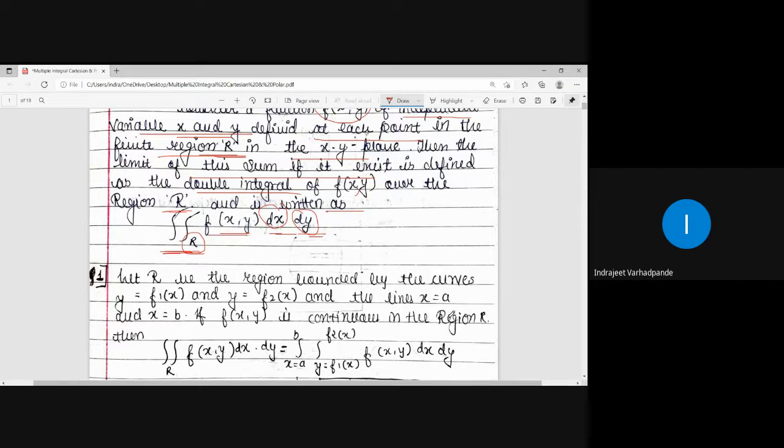Now how can we identify with respect to which variable it is to be integrated first, and then which variable limits or constant limits are to be put? Now logically, as I am saying that one pair of limits will be constant, and in a definite integral I should have a finite quantity as the answer. Obviously, whatever the situation or condition, finally I will be doing the integration in which limits are constant.